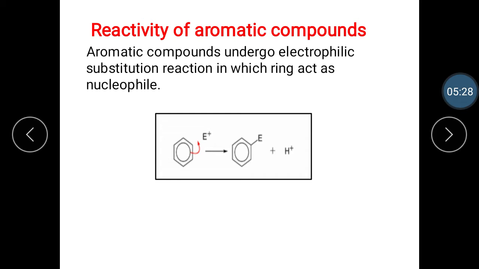The next point is the physical properties of aromatic compounds. Aromatic compounds are generally non-polar and immiscible with water. They are useful as solvents for other non-polar compounds. Due to their high ratio of carbon to hydrogen, aromatic compounds are characterized by a sooty yellow flame.